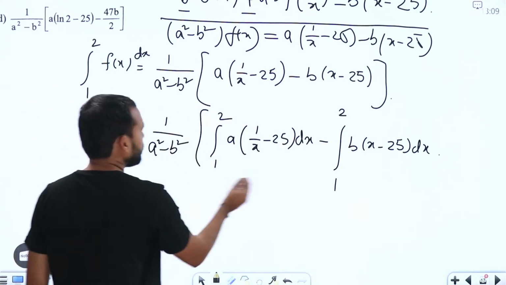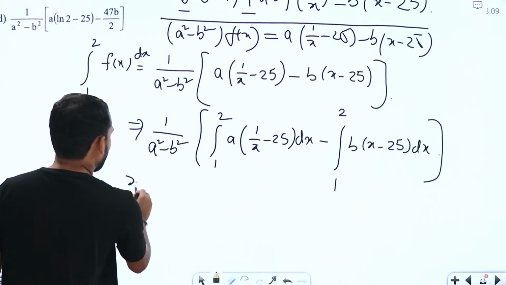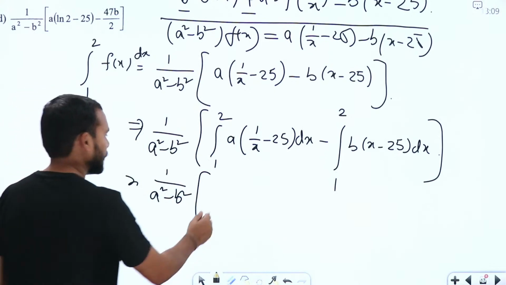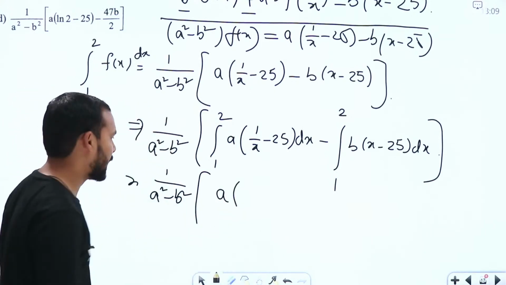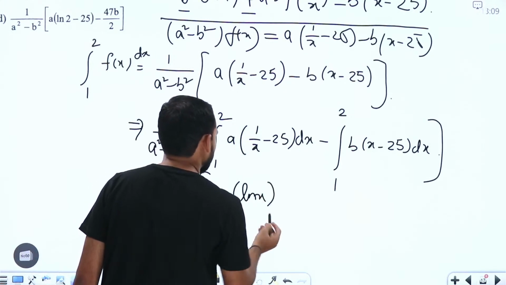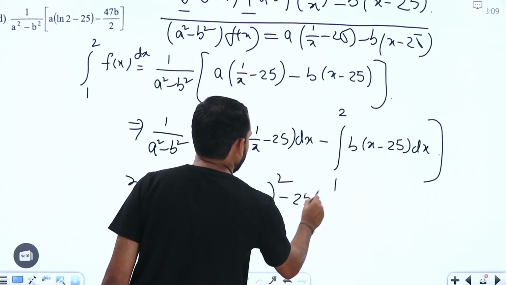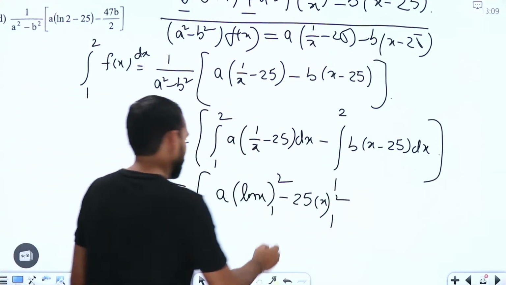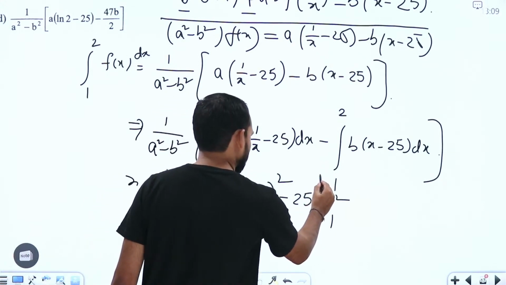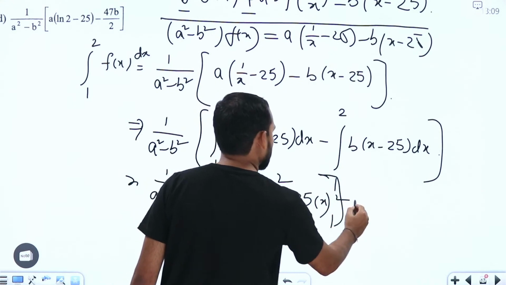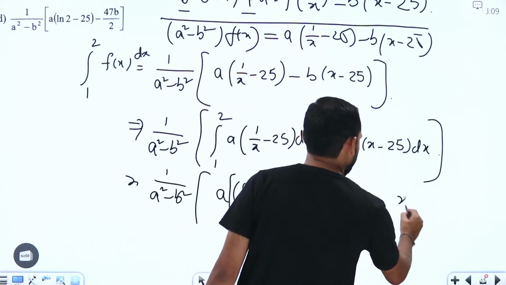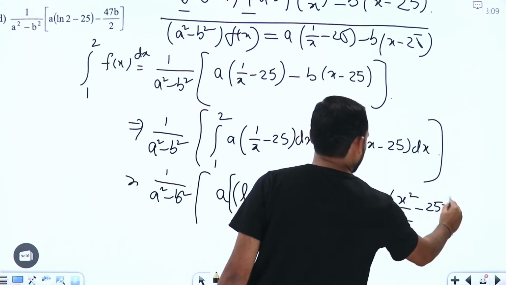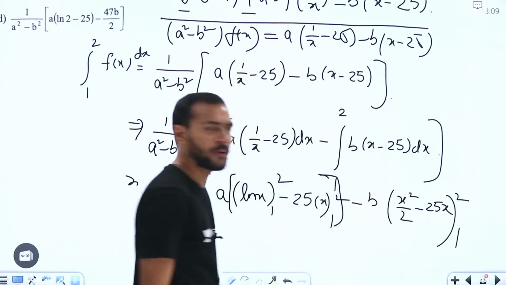Now just take the integration, and so that we are going to get the answer here, which is 1 by a square minus b square, this one, right? Similarly the next one, this term is going to be a times of, for 1 by x we are going to get the integration ln x, the limits are from 1 to 2. Similarly this is minus 25 into x, we are going to get the limits from 1 to 2, right? This is for entire a. Similarly, minus b into, we are going to get this one as x square by 2 here, right? And this one is minus 25 into x. The limits are from 1 to 2, right?